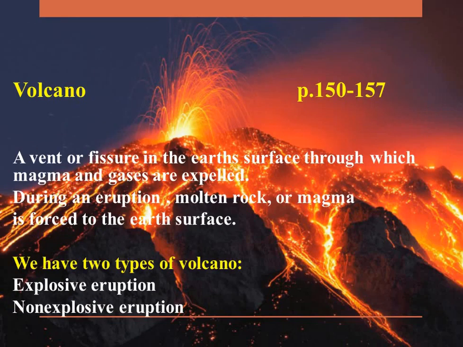Our subject is about volcano, page 150 until 157. A vent or fissure in the Earth's surface through which magma and gases are expelled. During an eruption, molten rock or magma is forced to the Earth's surface. We have two types of volcano eruption: explosive eruption and non-explosive eruption.